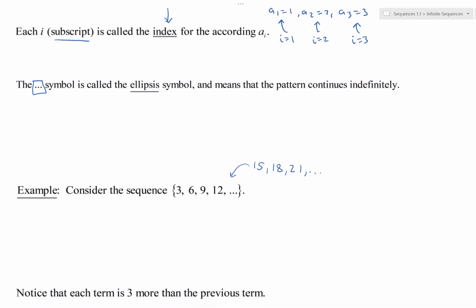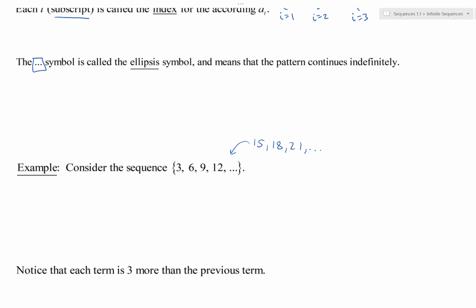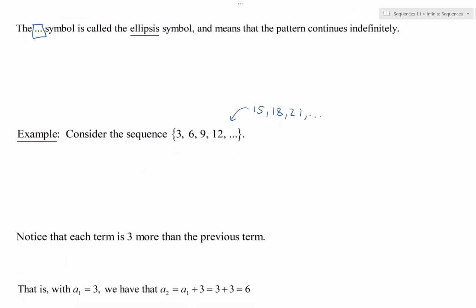Well, there's a couple ways of thinking about it. Notice, first of all, that each term in the sequence is 3 more than the previous term. That is, start at A1. A1 here is 3. That's the first term. Then notice that A2, which is 6, is the same as taking 3 plus that previous term A1.